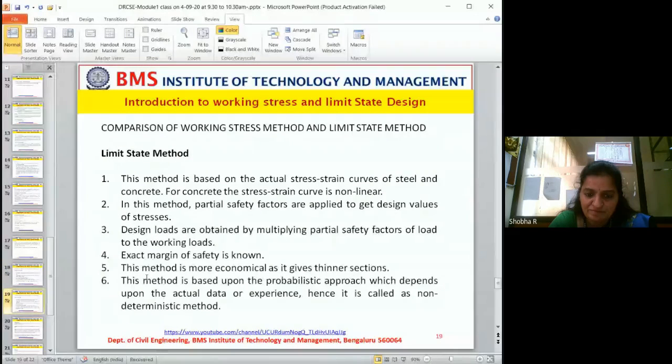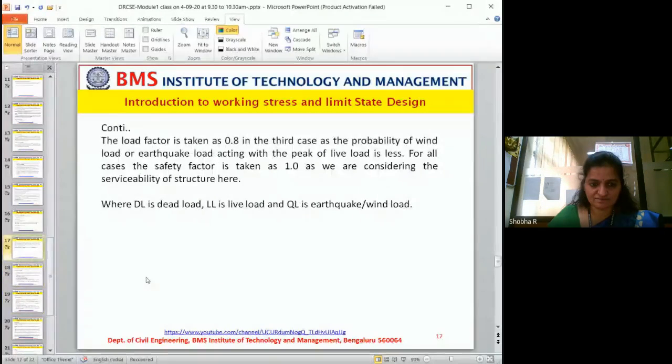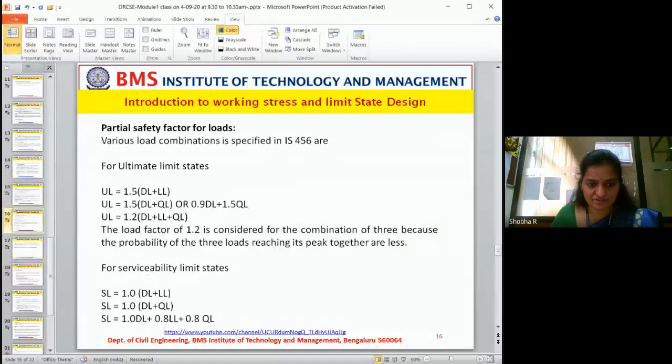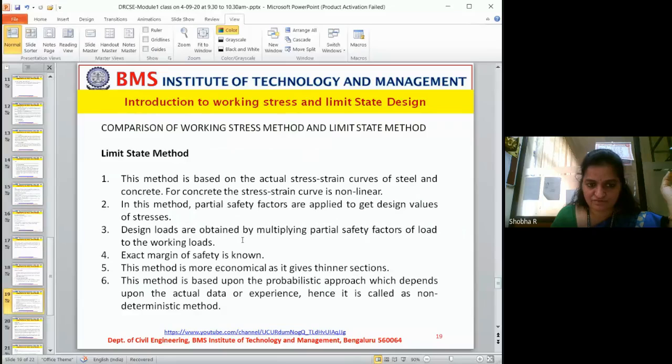Design loads are obtained by multiplying the working load by the factor of safety on load. As I told you, look at this: 1.5, 1.2, 1.8, all these are factors of safety. So the design load is obtained by multiplying by the factor of safety.